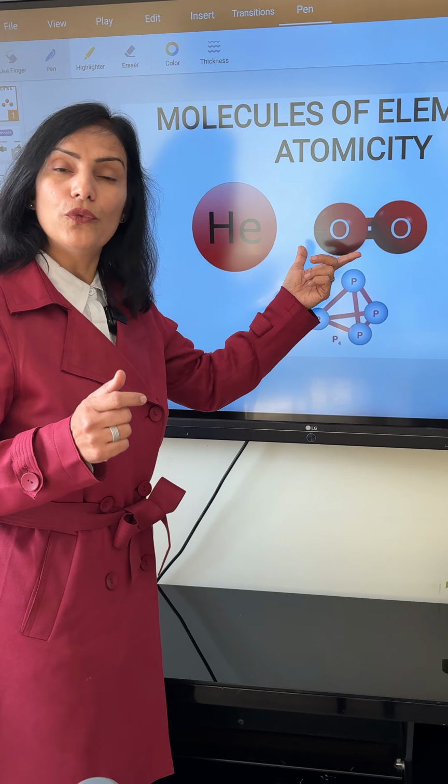Next, what are the molecules of compound? If the atoms of different elements combine, like in case of water, hydrogen and oxygen, both of their atoms combine, so we get a water molecule.